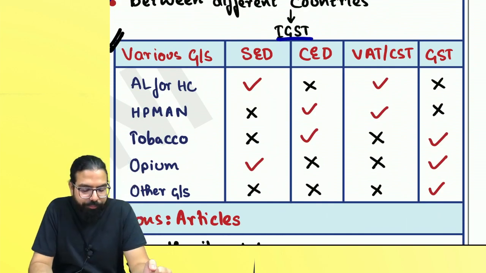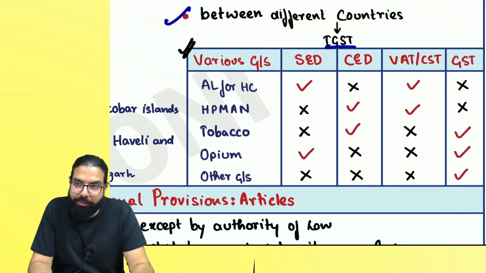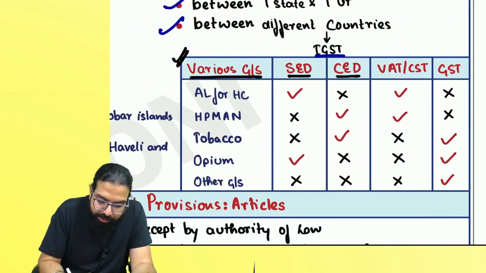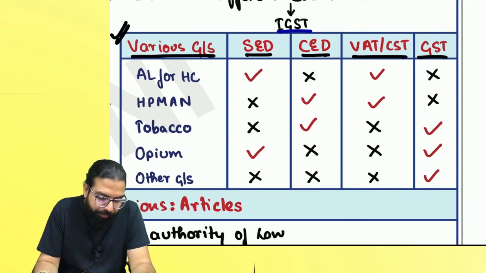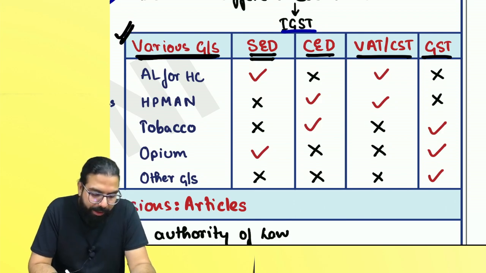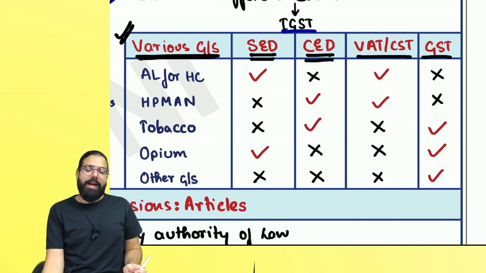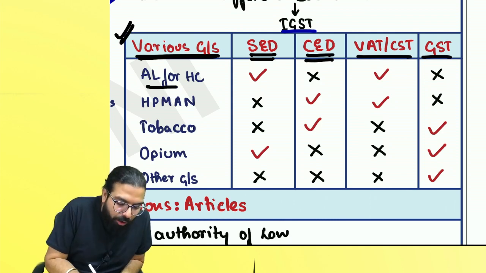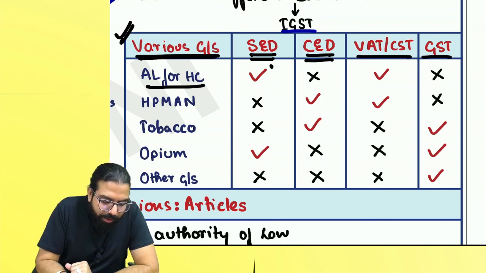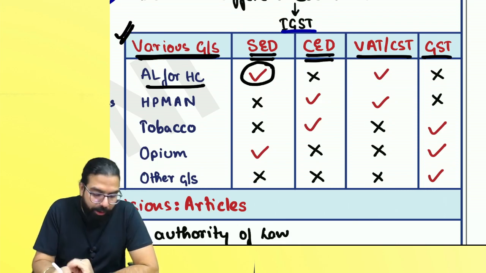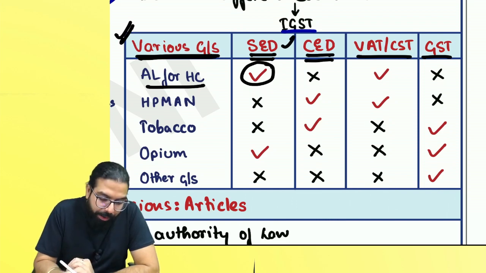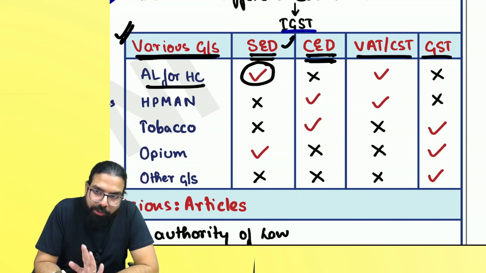Can you see the various goods and services? State excise duty, central excise duty, VAT, CST or GST. What are the various goods and services? State excise duty, central excise duty, VAT and GST. Now, number one is alcoholic liquor for human consumption. What is charged on it, everyone? State excise duty. When it is manufactured, what will be charged? State excise duty. Central excise duty? No.